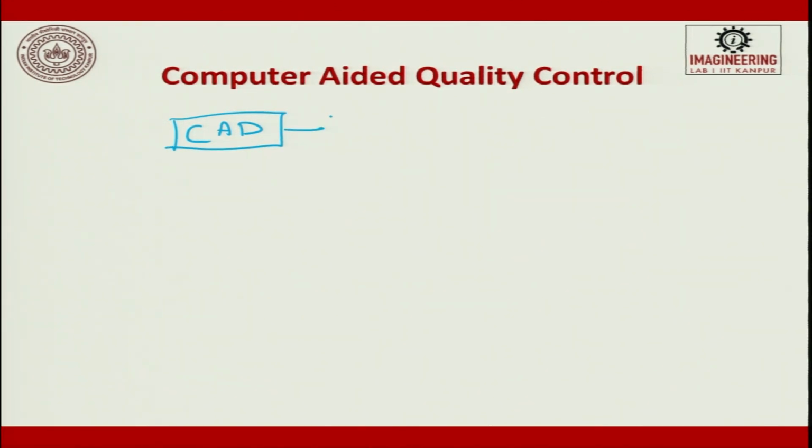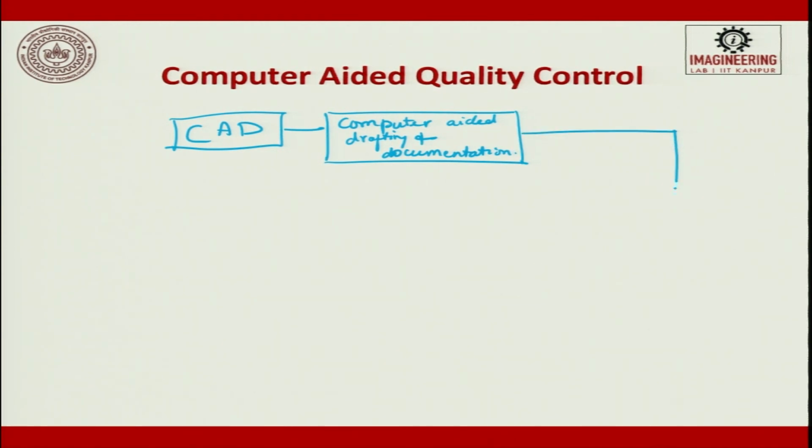From a CAD it is attached to computer aided drafting and documentation. Okay. From there the data goes to computer aided process planning.